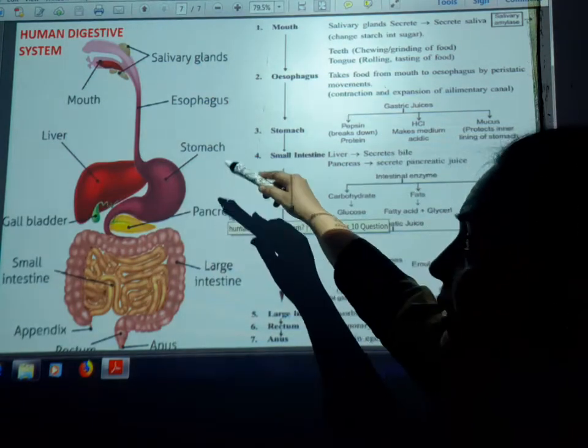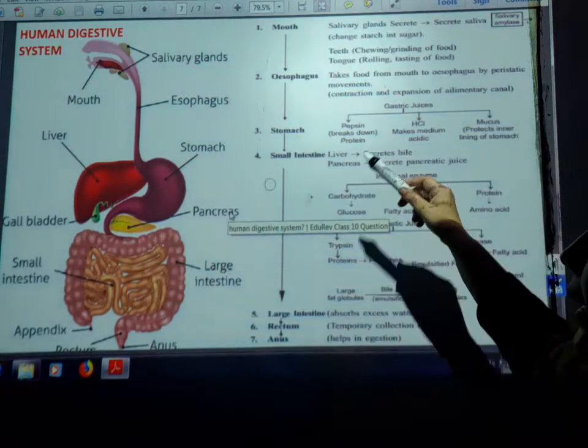So what is the mechanism of digestion in the human being? Let us see here.